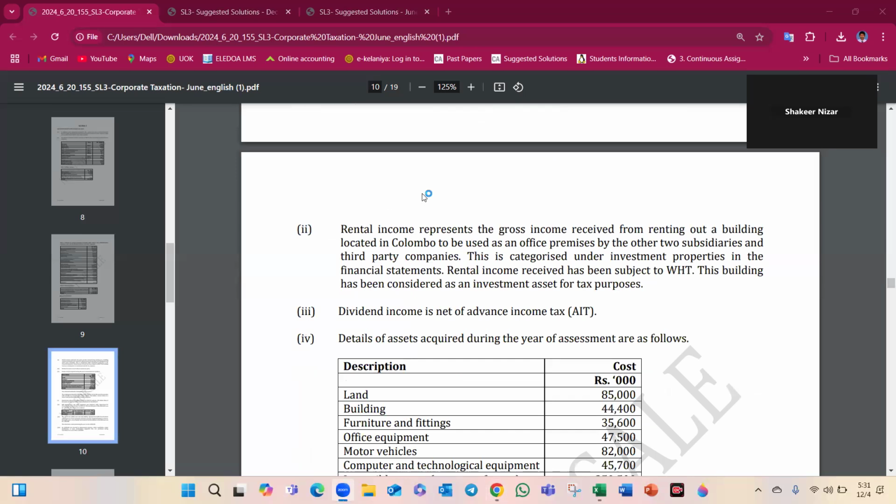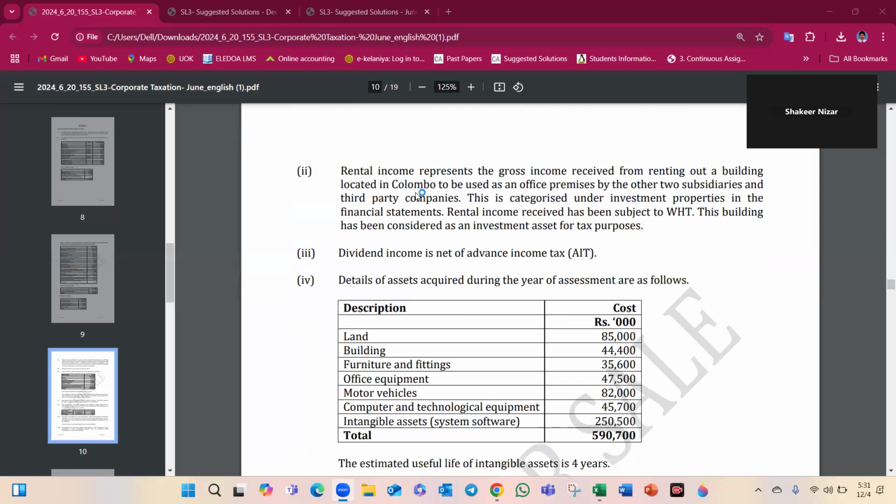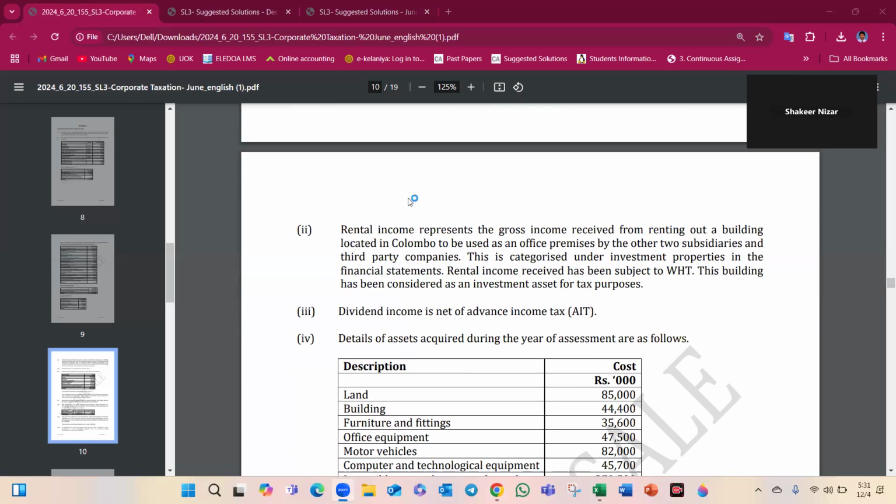So we know that dividend is subject to a final withholding tax. Details of assets acquired are given. Rental income represents the gross income received from renting out property to subsidiaries. This is categorized under investment properties in the financial statement. Rental income received has been subject to withholding tax. We know it is 10%.